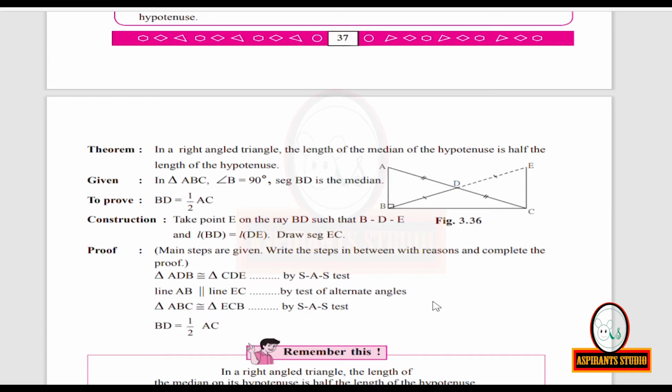Angle ABC is congruent to angle ECB since each is of measure 90 degrees.